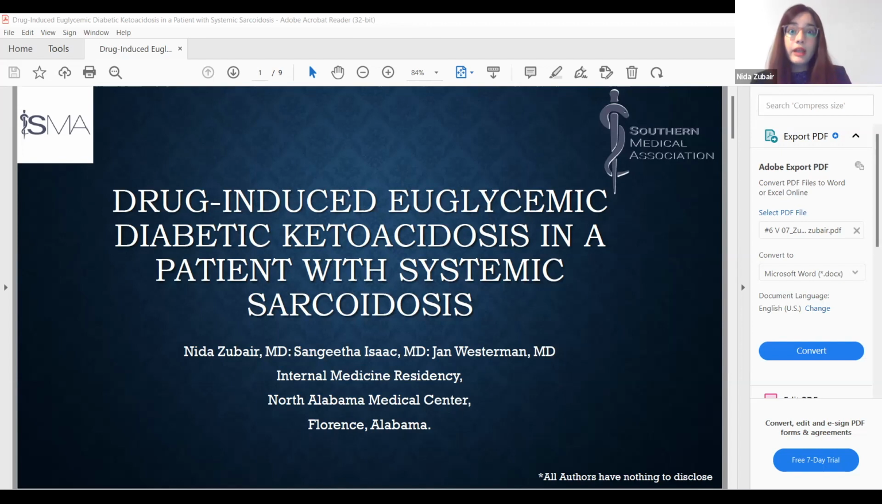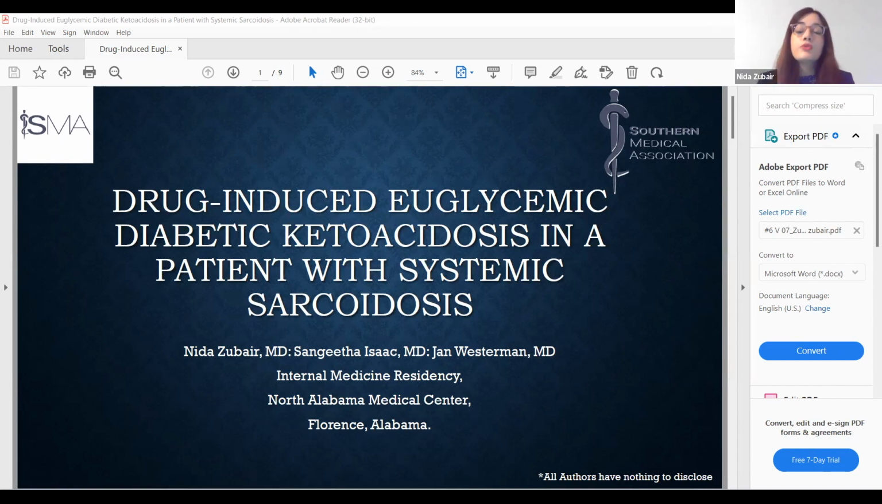A 78-year-old female with a past medical history of hypertension, non-insulin dependent type 2 diabetes mellitus, and sarcoidosis with pulmonary and bilateral ocular involvement presented with complaints of vague abdominal pain, accompanied by nausea and vomiting. Her home medications include SGLT2 inhibitors, empagliflozin, and metformin and sitagliptin for her diabetes.